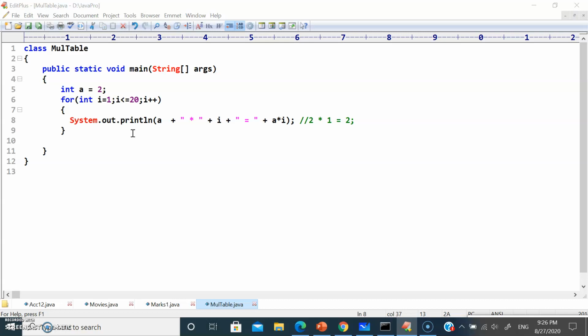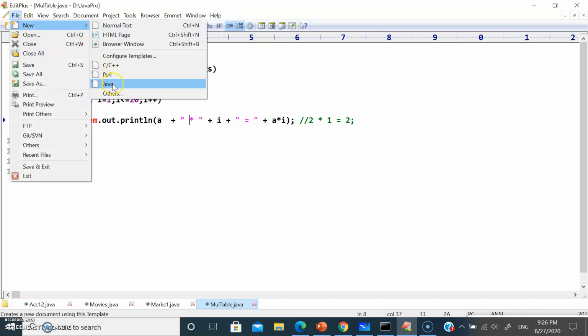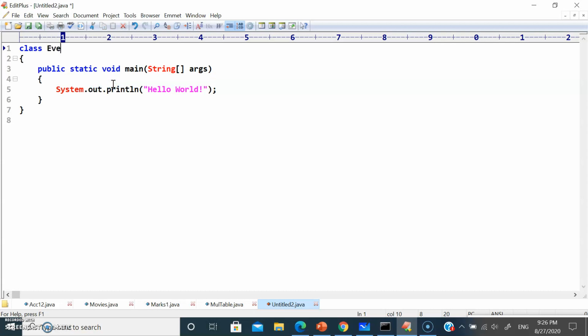So let's write another example also. Let's take even numbers. So we have to print even numbers from 1 to 50. So let's take a for loop: int i is equal to 0, i should be less than or equal to 50, i plus plus.